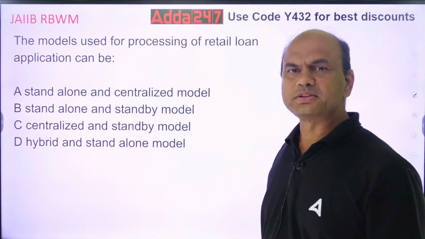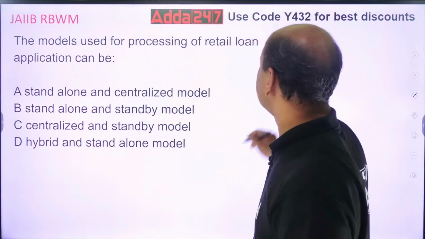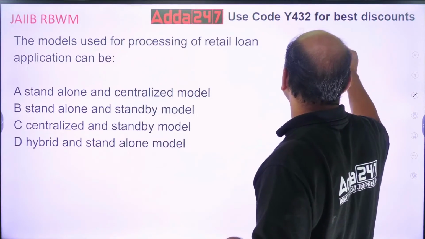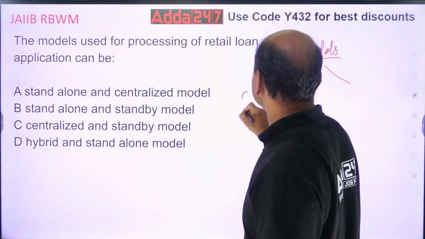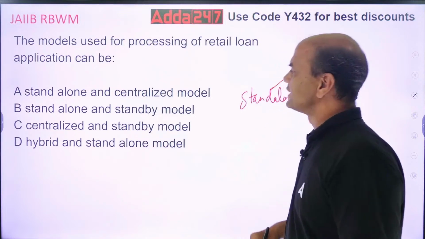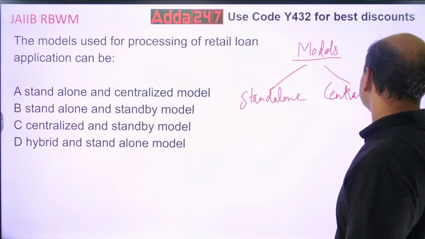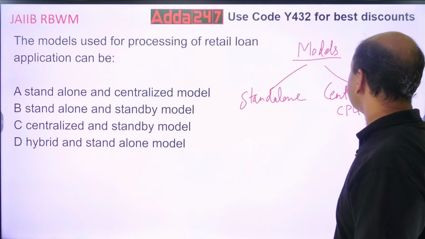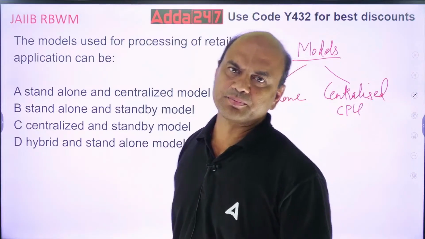Because in banks there are only 2 models followed. Which are those? Models for loans. There are only 2 models. One, standalone. And second is centralized. This is also called CPU. What is the difference between standalone and CPU?